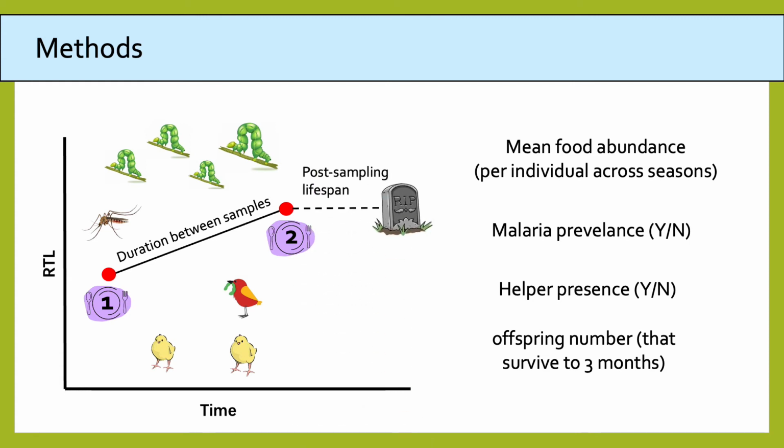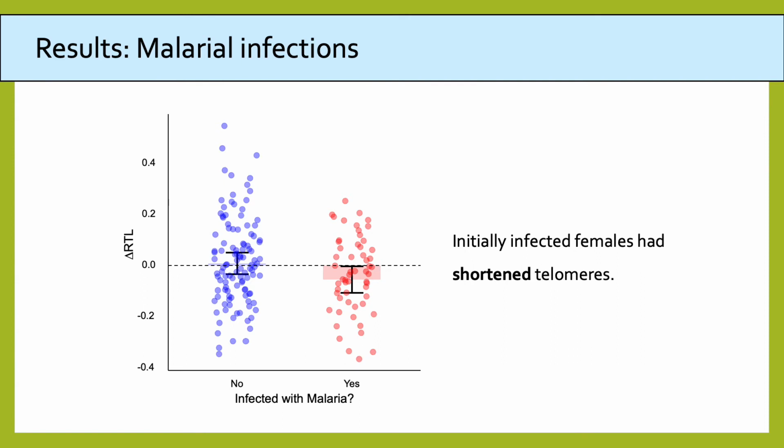And then we determined whether the change in telomere length predicted the post-sampling lifespan of that individual. What we found was that there were significant associations between the change in telomere length and environmental and life history factors, but only in females. So firstly, we found that females which were initially infected with malaria had shortened telomeres relative to those who weren't infected with malaria. And this mirrors a very similar relationship that's been observed in the closely related greater reed warbler.